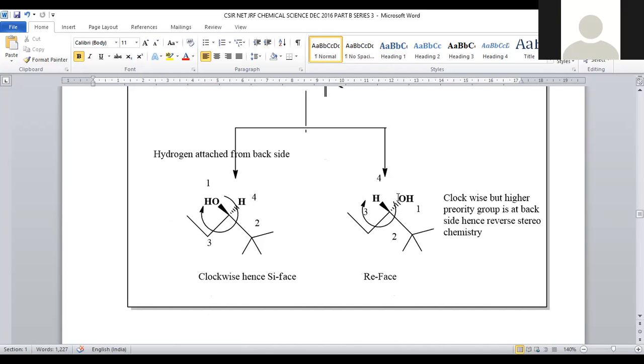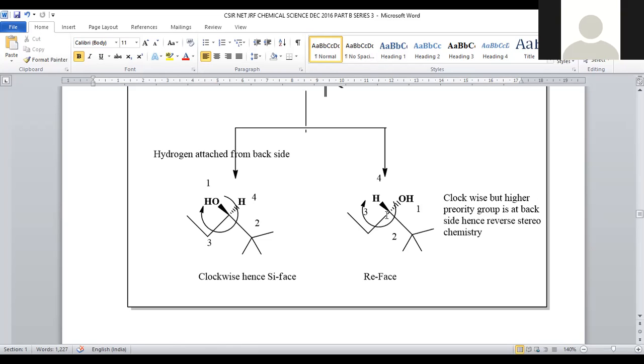Then what is the rotation? Again it is given as a clockwise rotation only, but here the assignment of the Re or Si face will vary. Why does it vary? What is the least priority group? Among all the given options, the least priority group is hydrogen, but that hydrogen is present towards the viewer.